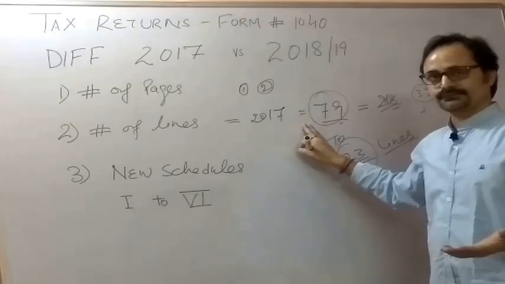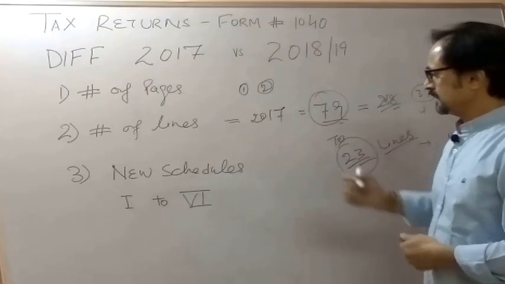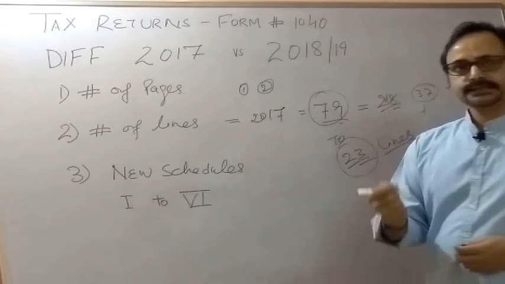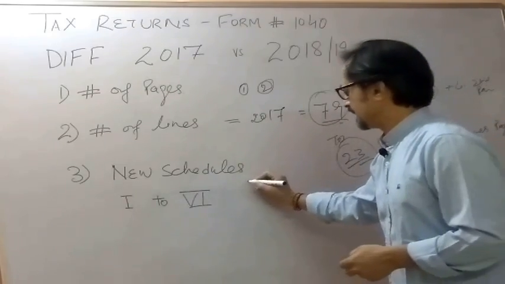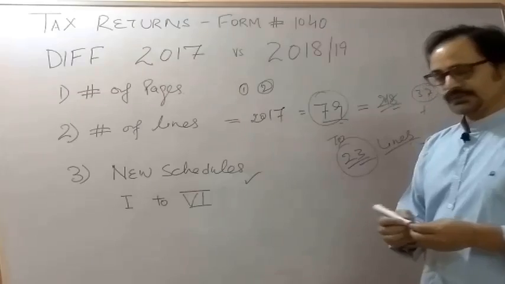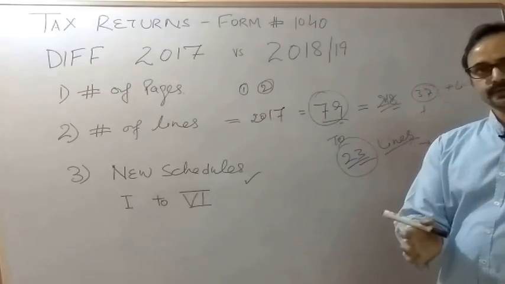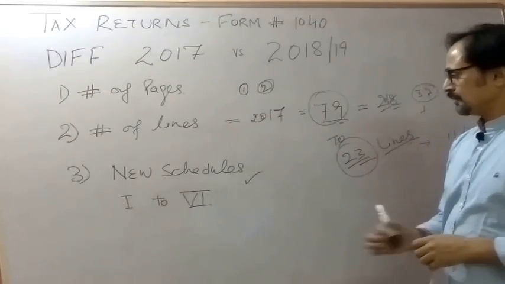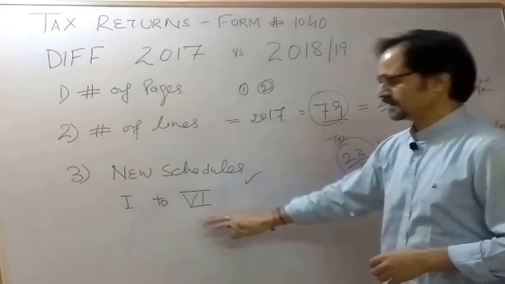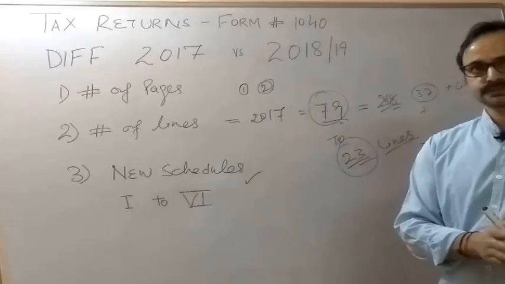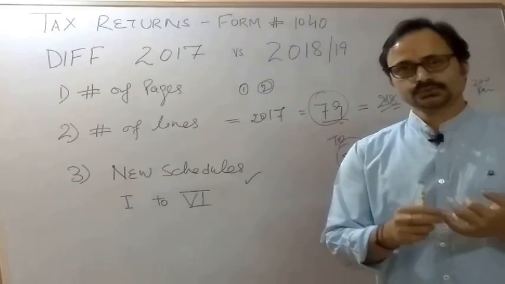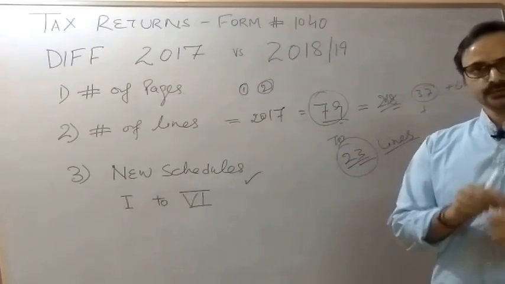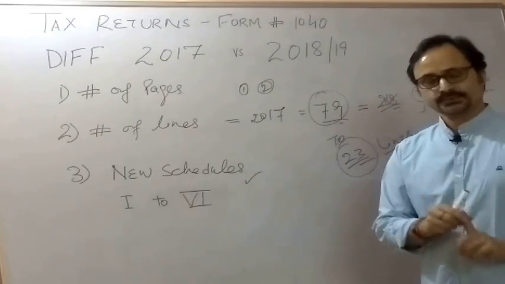or individual form 1040? After 2018 and 2019, new schedules have been introduced and included with these two pages. How many schedules? 1 to 6. 1 to 6 schedules means Schedule 1, Schedule 2, Schedule 3, Schedule 4, Schedule 5, and then Schedule 6.